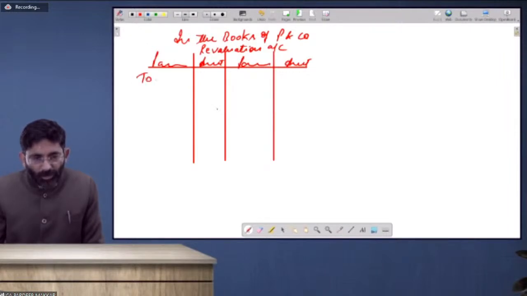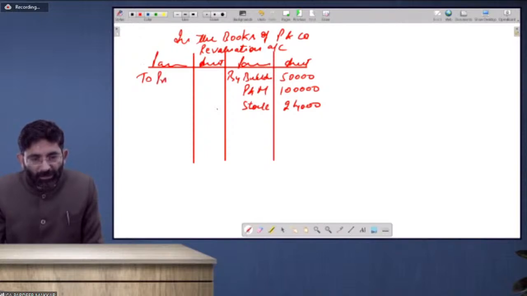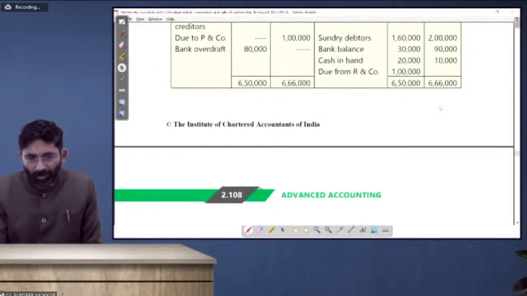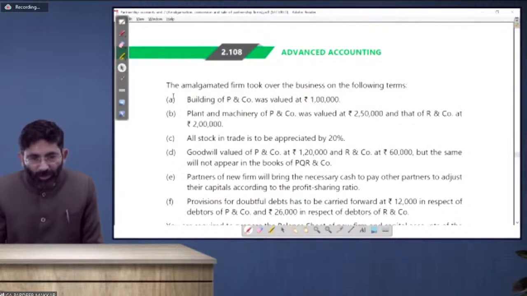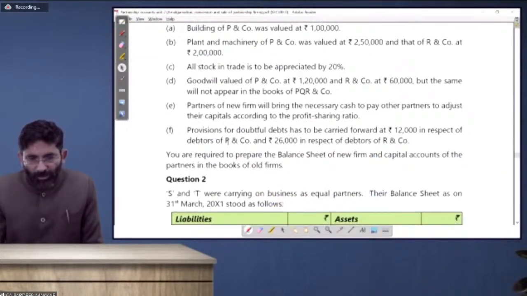So it will be by building 50,000, plant and machinery 1 lakh, stock appreciated by rupees 24,000, provision for bad debts 12,000. Check. Is there anything else? Fast. Do it with me. Which has been revalued: building is okay, plant and machinery is okay, stock is okay. Yes, provision for doubtful debt is okay.